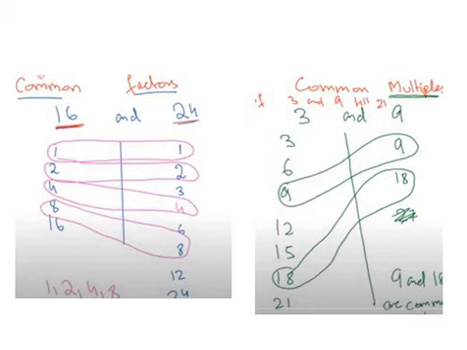So if you talk about the factors of 16, can you tell me the factors of 16? 1 times 16. Let's try to do it in order. 1 and 16, yes, and 2, right, because 16 divided by 2 is 8, remainder is 0.